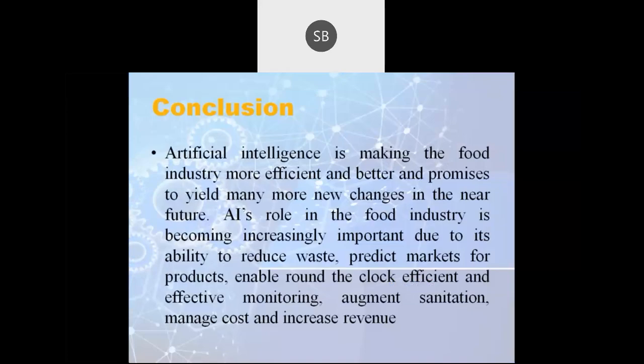Coming to a conclusion, this artificial intelligence helps food industries in a better way to yield new changes in our coming future, and it has a role in increasing importance by reducing waste, predicting markets for products, more effective monitoring and good sanitization, as well as managing cost and increasing revenue. So these are some of the reasons why we prefer this artificial intelligence.